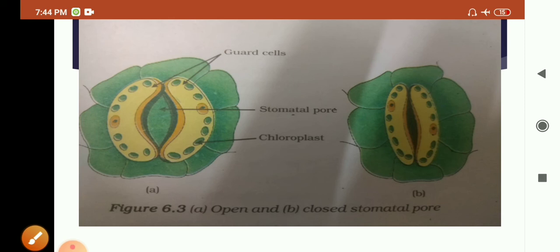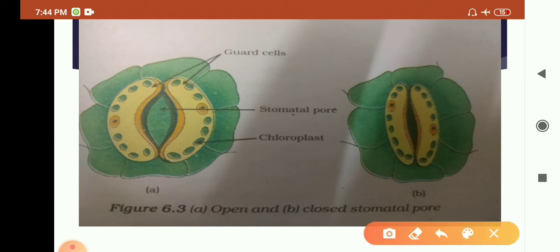So the function of stomata is intake of carbon dioxide and release of oxygen. A large amount of water can also be lost through the stomatal pores in the process of transpiration. So loss of water takes place during transpiration through the stomatal pore. Guard cells carry out opening and closing of stomatal pores. These guard cells help in opening and closing of stomatal pores.